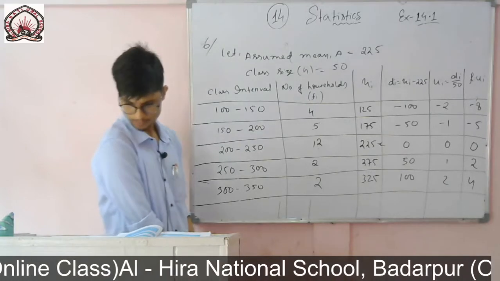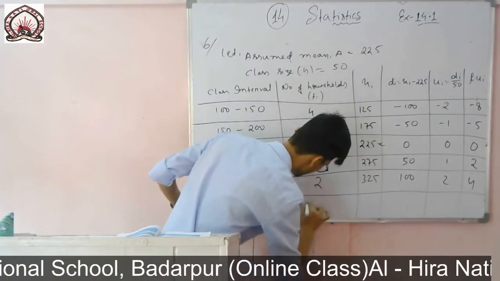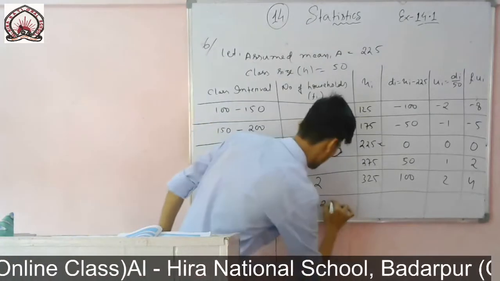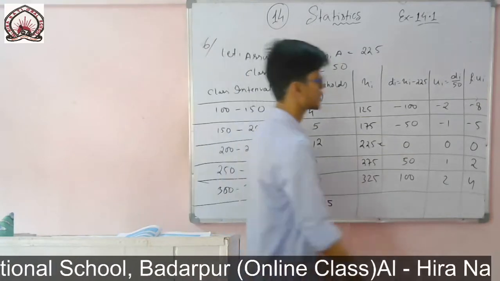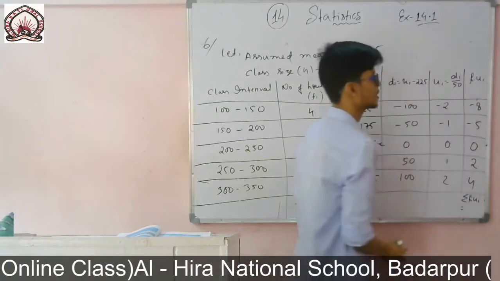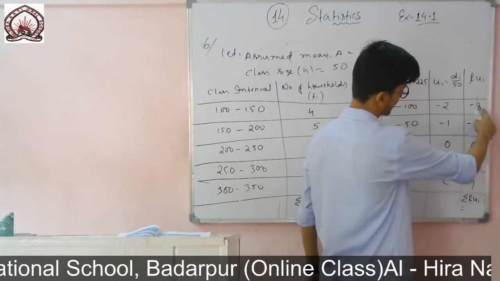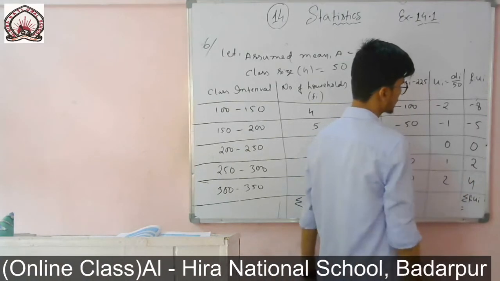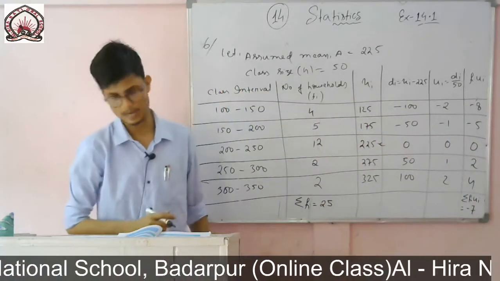So summation of Fi, it is given there are 25 households. If you add, you will get 25. It is given in the question, and if you add, you will get 25. And now I will find summation of Fiui. So 4 minus 8, they are left minus 4, and then from 5 if I subtract, they are left minus 3. That means 4, 5, 6, 7, minus 7. So summation of Fiui is minus 7.